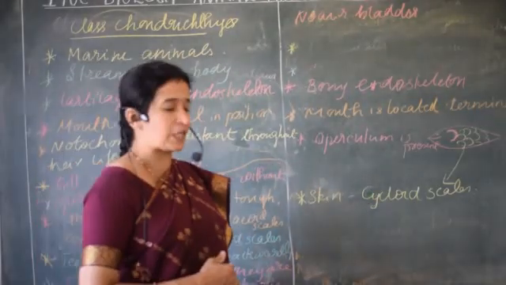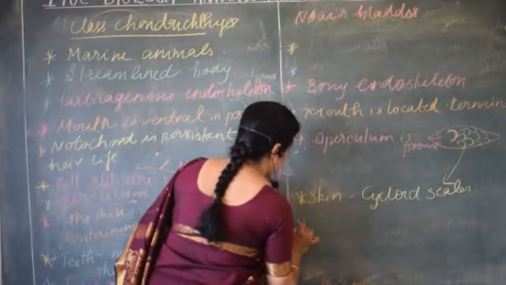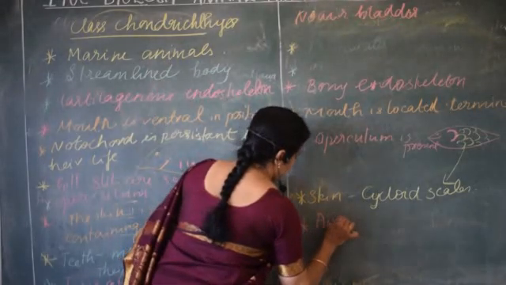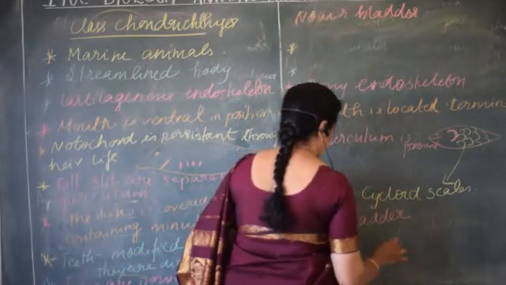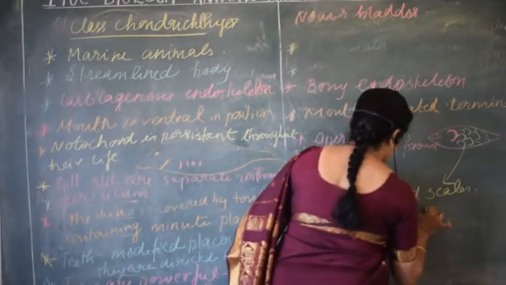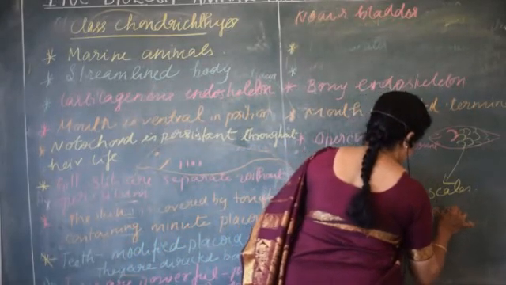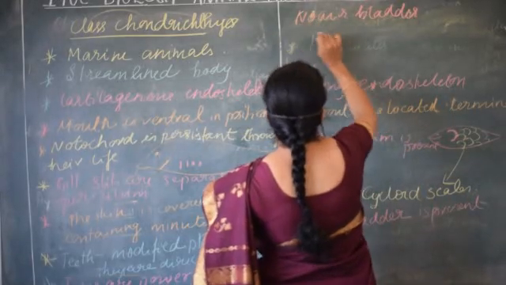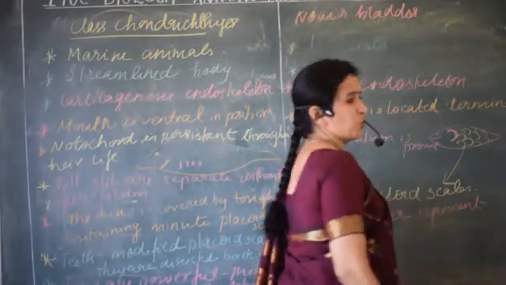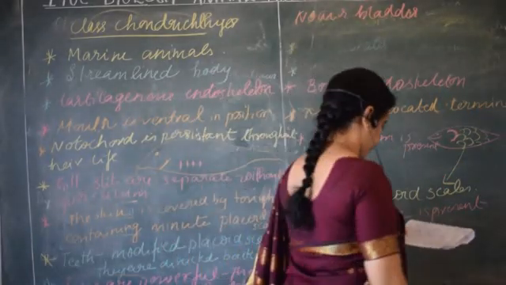But osteichthyes have the air bladder, so they are smart in that case. They need not spend more energy for swimming. Due to the absence of the air bladder, chondrichthyes have to swim continuously.